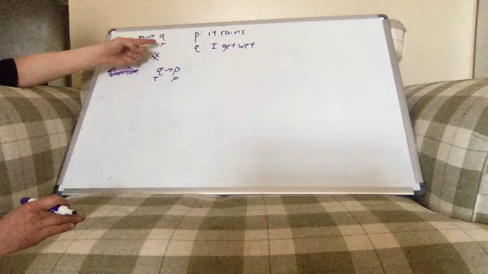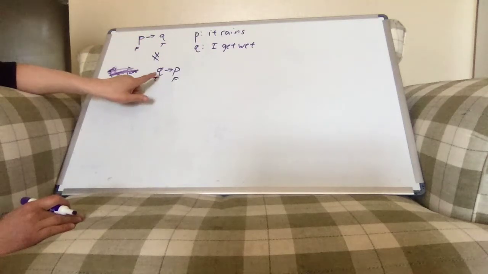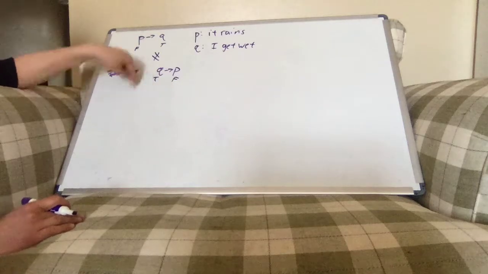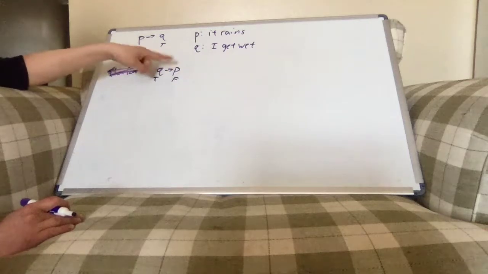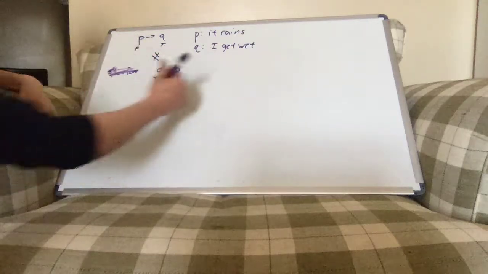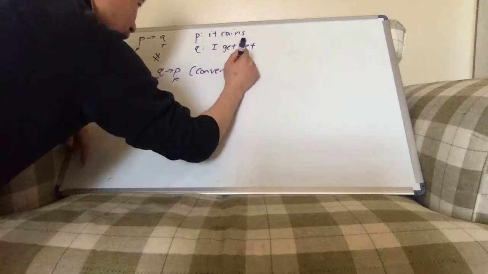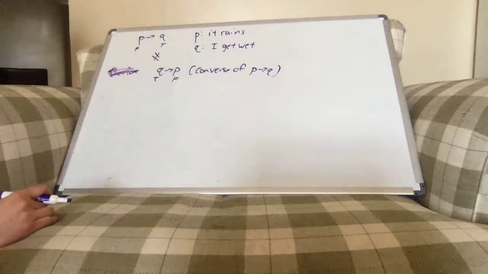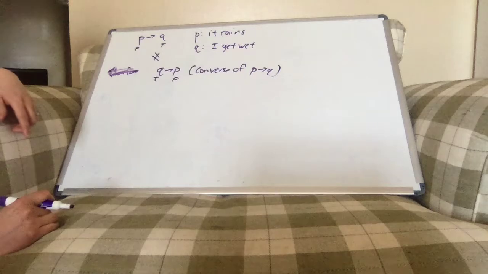If it didn't rain, then whether or not you get wet, this first statement's true. But if you got wet and it turns out to be from something other than rain, then you can't make the second statement that getting wet implies raining, right? That's not true anymore. So this statement here is called the converse of P implies Q, where we switch the two arguments, and this is not equal to P implies Q.